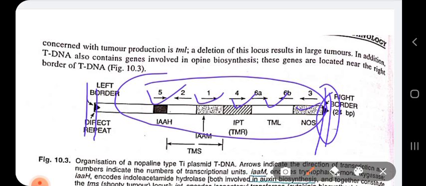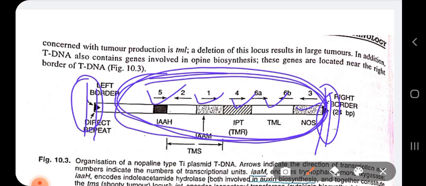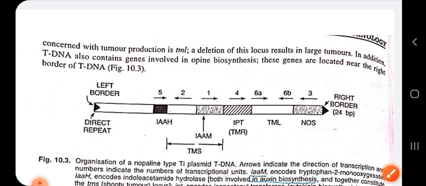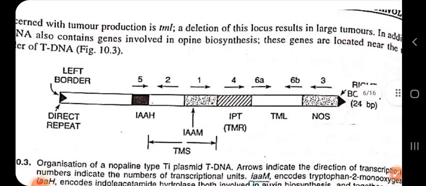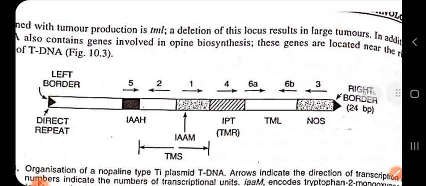Between this right border and left border we have this tDNA region. So let us discuss all those important regions. I'm just going through this part. The table has been given in your PDF, but for simplicity I am just going through this diagram.